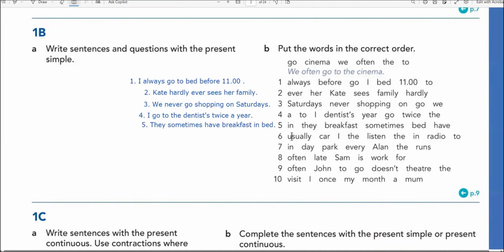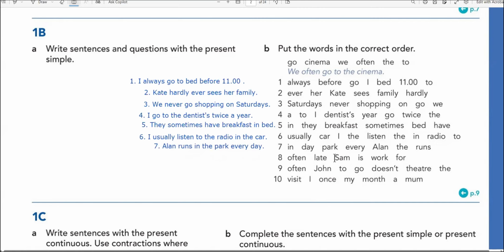That's it. Number 6. Usually car, they listen, the, in, radio too. So I usually listen to the radio in the car. So in the car, it means in my car, obviously. That's it. 7. In day park every Alan that runs. So Alan runs in the park every day.